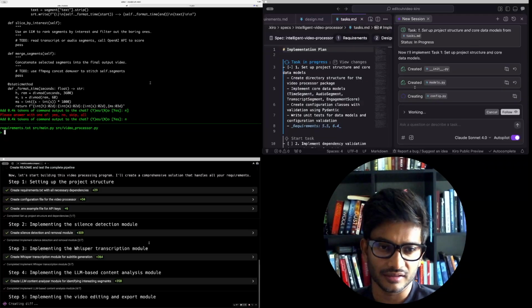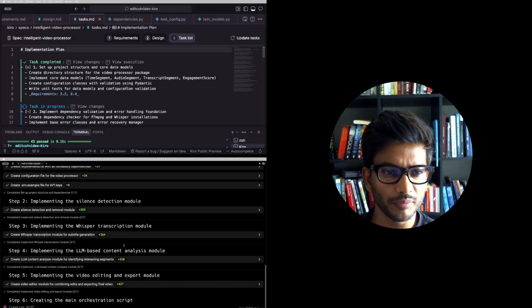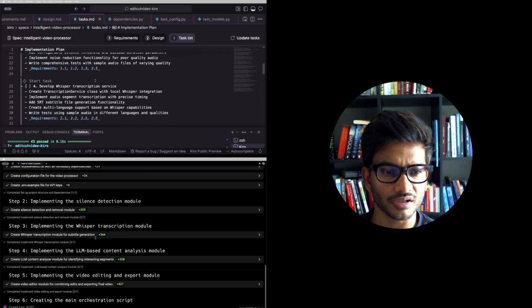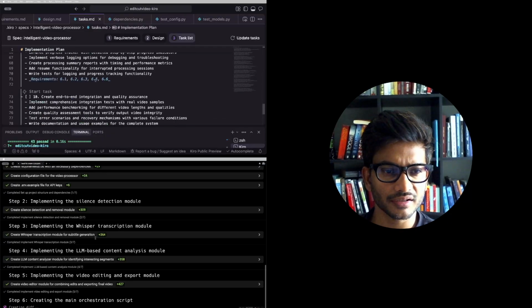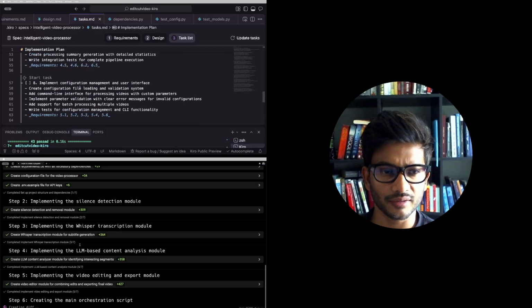But this is where it stops. So now we've gotten rid of Ada, and now we're going to focus on top is Kiro, and on the bottom is WOP. And the implementation plan has a bunch of tasks. So 4, 5, 6, 7, 8, 10 tasks to be done, and that takes a bit of time.